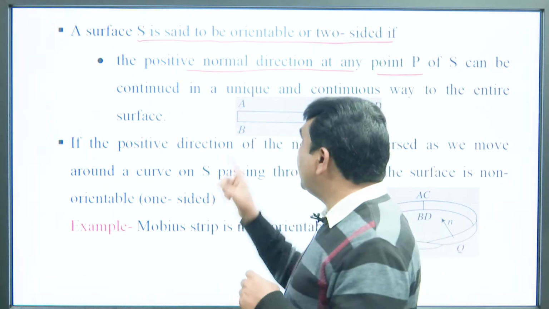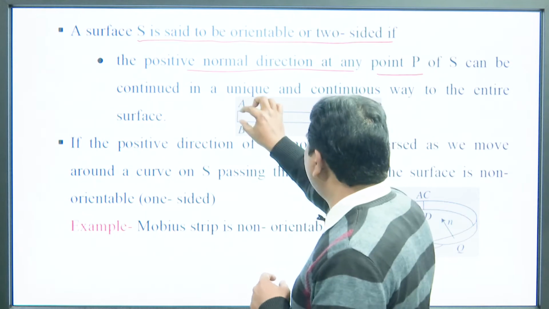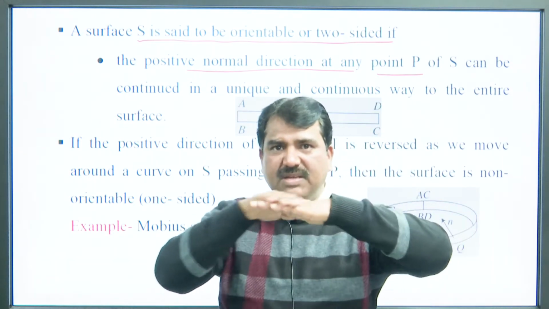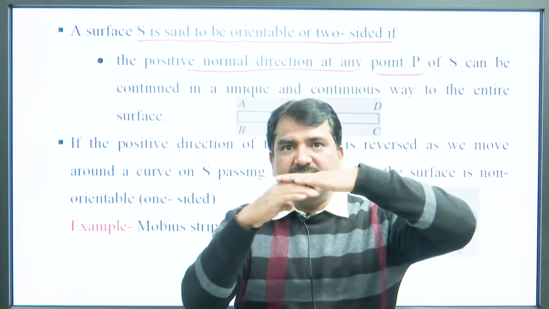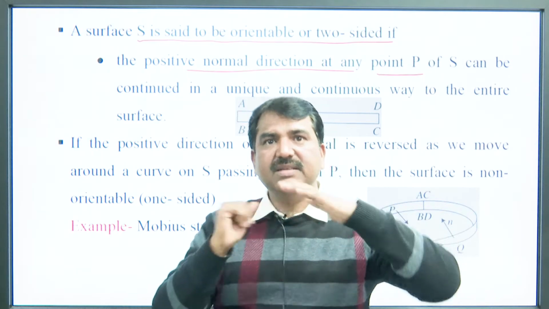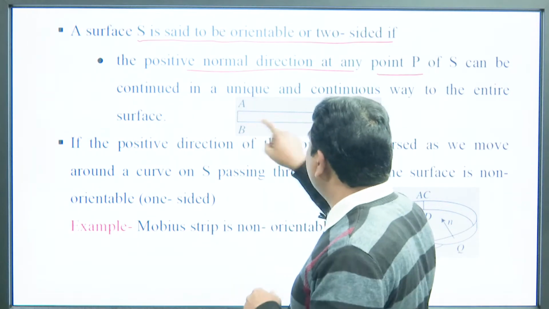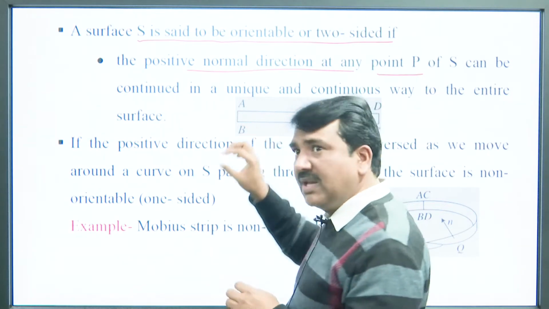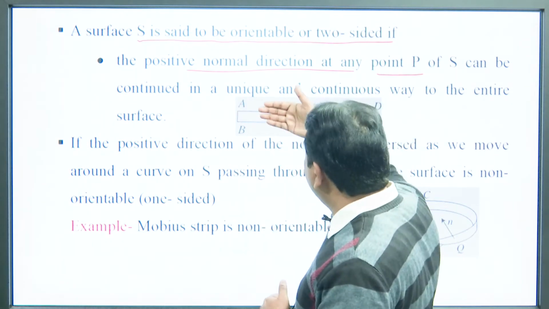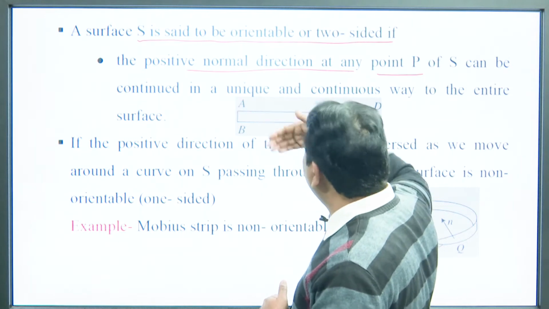For example, here if you take a piece of paper, this is a strip. This is one surface and this is another surface, so this is a two sided surface. One side is this, another side is this. It is a piece of paper, a strip, and it is a two sided surface: one is upper and one is lower, or one is in the front and one is in the back.